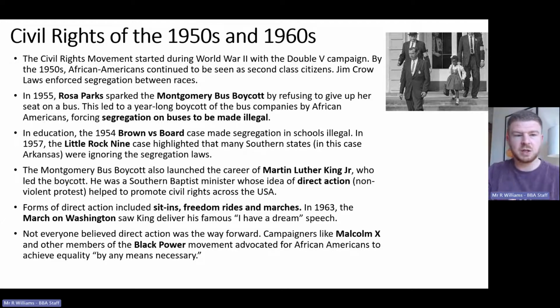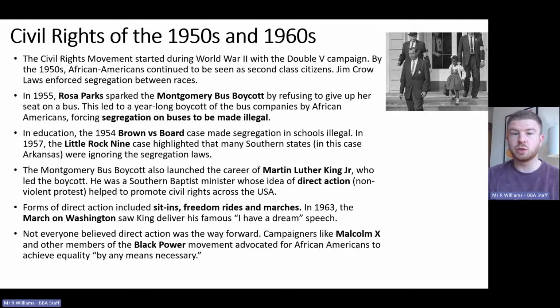In the 1950s, you have 1955, Rosa Parks sparks the Montgomery bus boycott. She refuses to give up her seat on a bus. That is the bit that you will have known since primary school, but make sure we know the next bit. As a result of her protest and her being arrested, it leads to a year-long boycott of the bus companies by African Americans. The bus companies lose so much money in that boycott that they are forced to change their rules, and segregation on buses is made illegal.